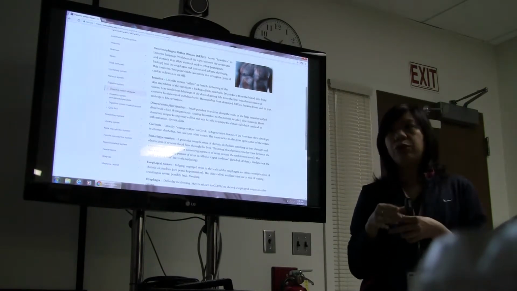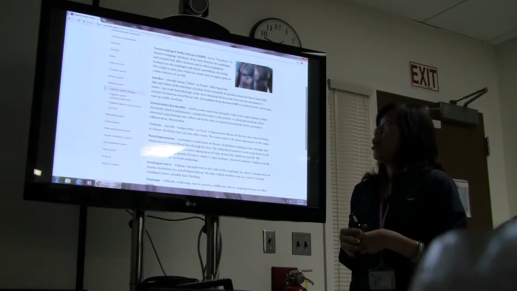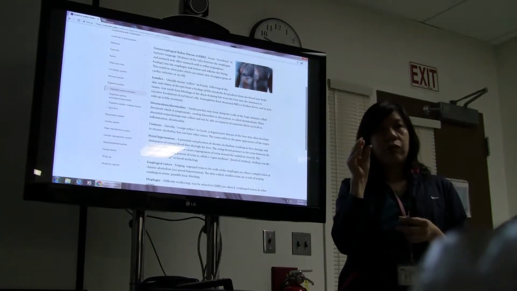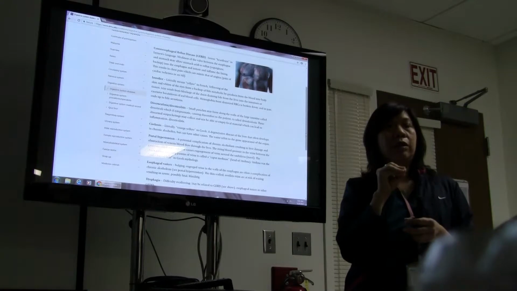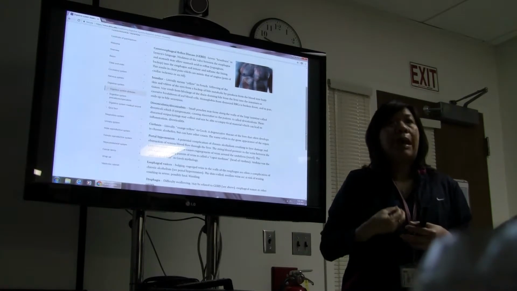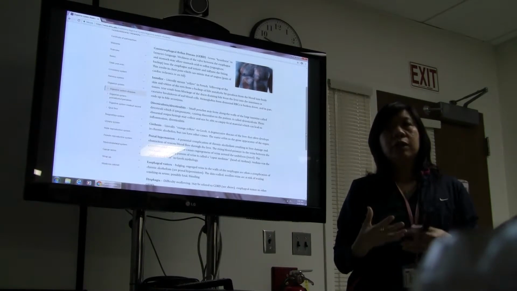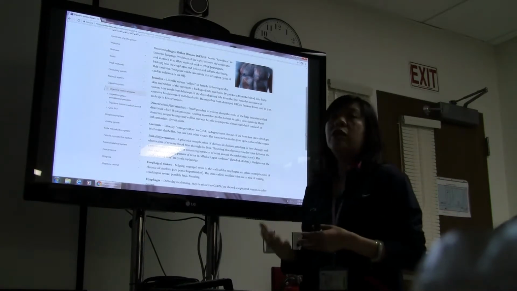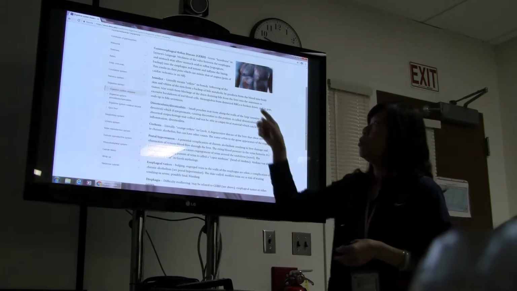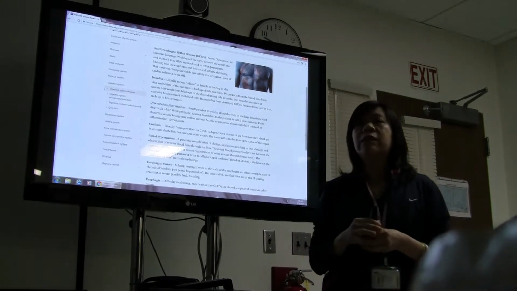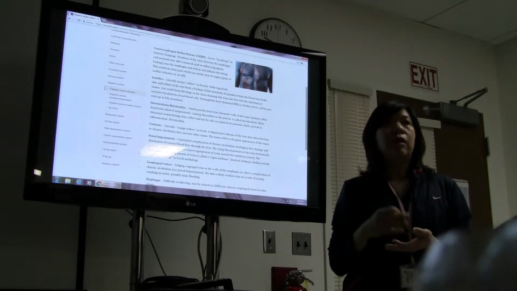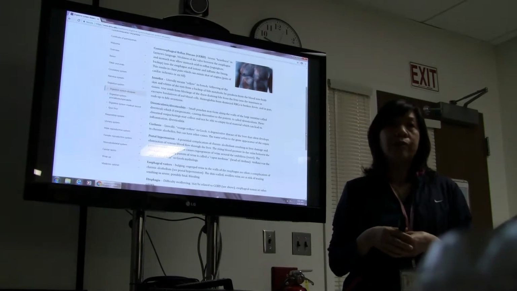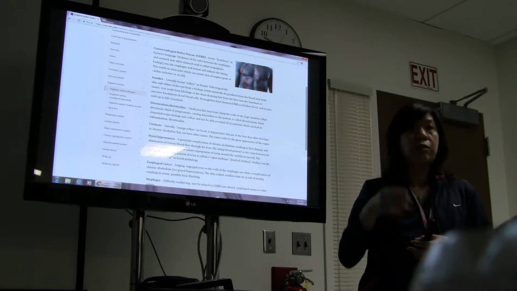But what happens to people that have this kind of reflux disease is the little sphincter doesn't close completely. So the gastric juice comes back up. And over time, it could deteriorate that, and it could lead to a lot of other problems. So GERD is like a chronic disease that needs to be treated. Over time, if it's not treated, it could lead to other more serious problems, or it could even cause cancer in the long term.